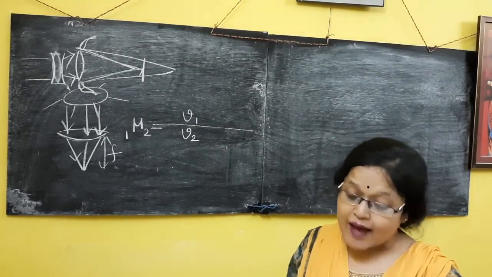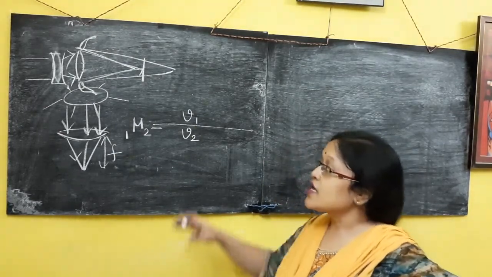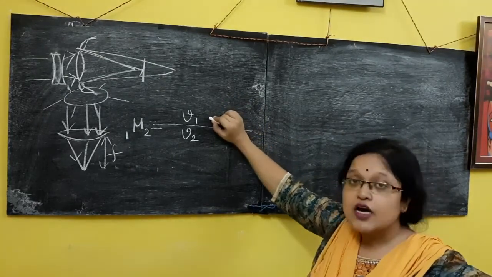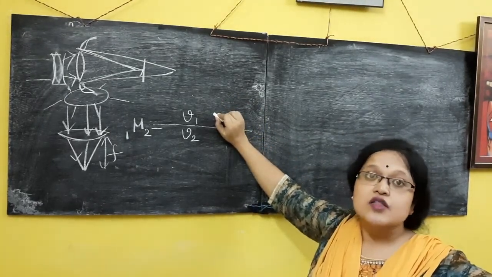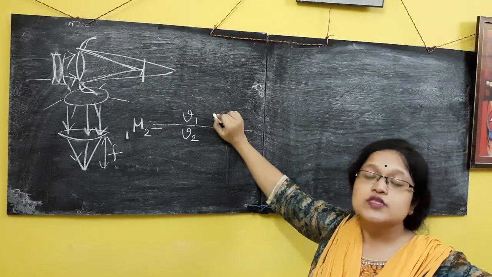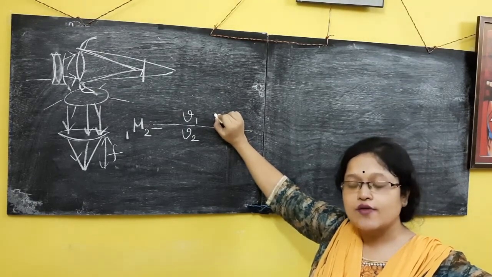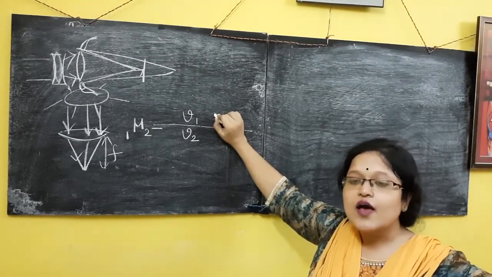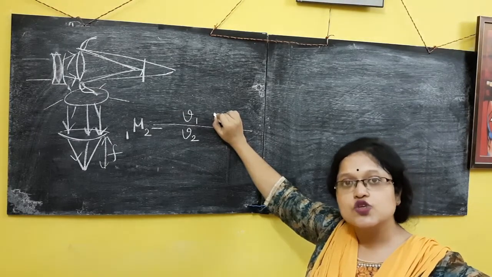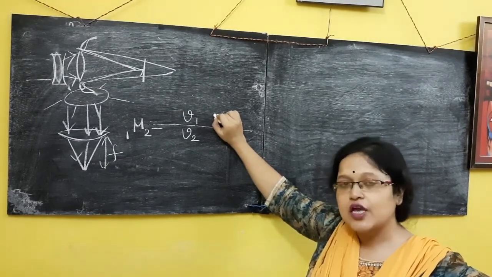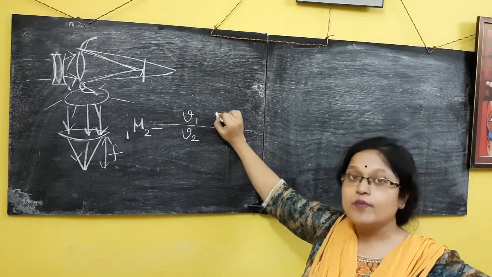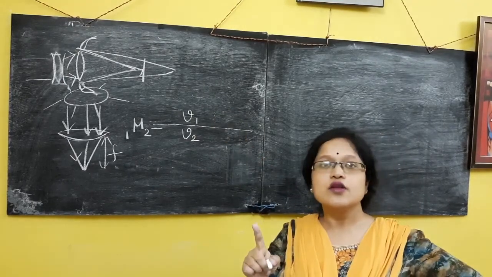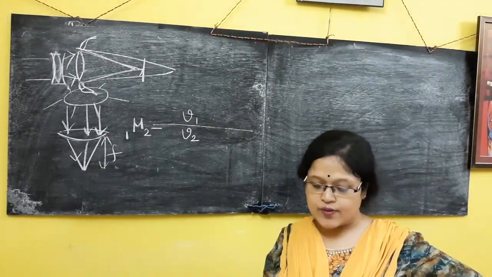Now, absolute refractive index: if the first medium is vacuum, that is, if I am calculating the refractive index of any medium with respect to vacuum, then the refractive index is called absolute refractive index.